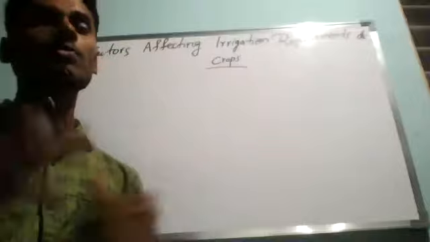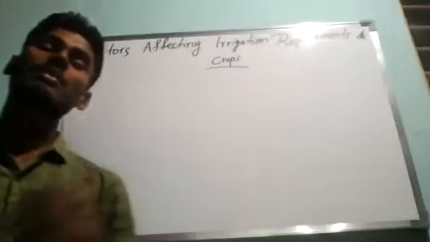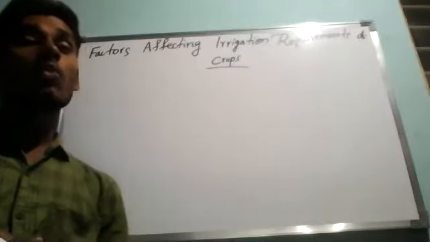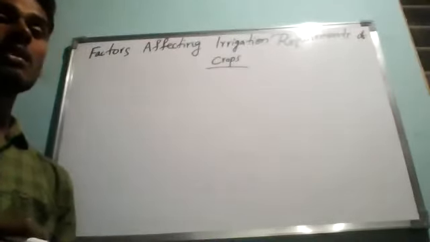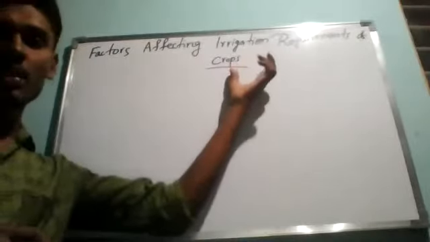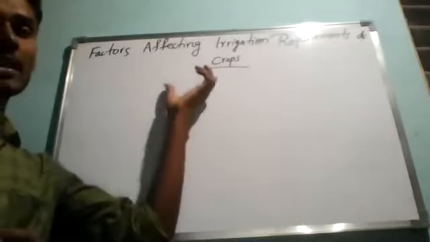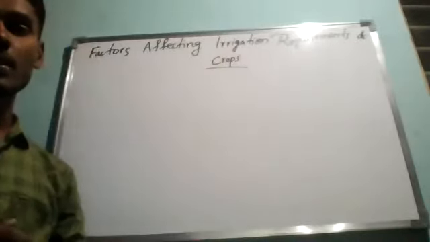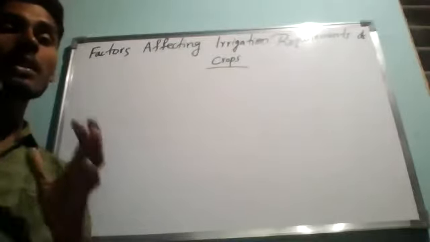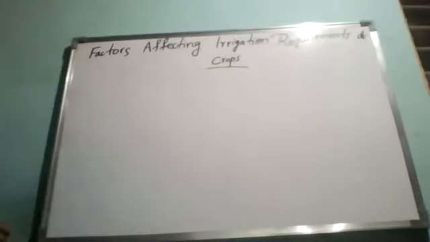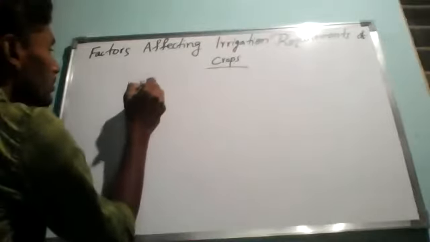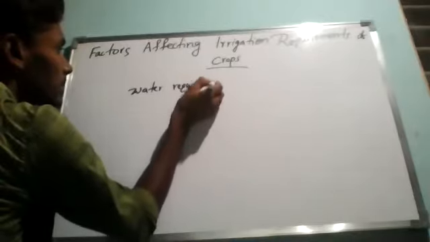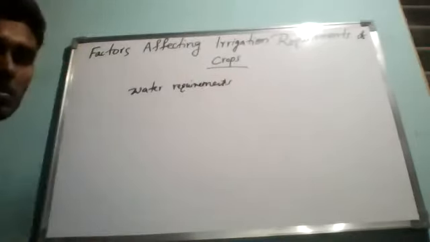Today's topic is factors affecting irrigation requirements of crops. In the last class, we studied what irrigation is and irrigation techniques. Today we will understand the factors affecting irrigation requirements of crops. What is the meaning of irrigation? Irrigation means water requirements. Water requirements or irrigation requirements, both are the same.